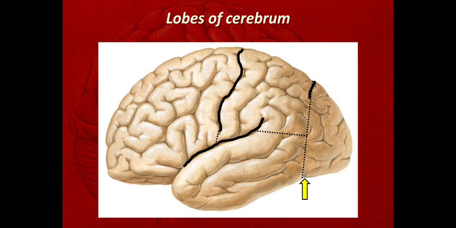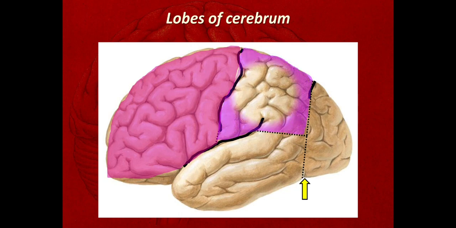When we spread this lateral sulcus, we see the interior present there. Okay, so here this is the frontal lobe, this is the parietal lobe, this is the temporal lobe, and this is the occipital lobe.